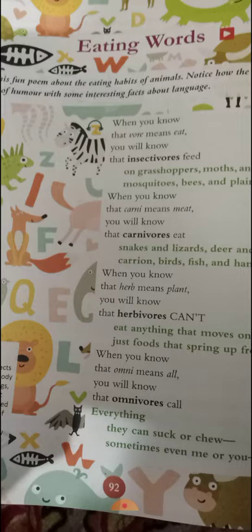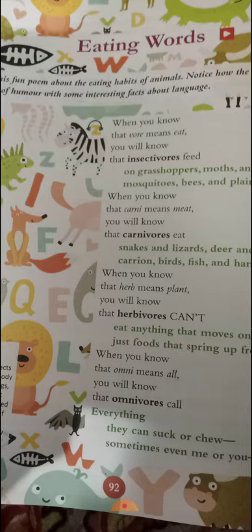Eat anything that moves on a foot. So it means that herbivores can't eat anything that moves on a foot. Means the living things like insects, like birds, like small animals, big animals. Now who are the herbivores? Cow, buffalo, deer, giraffe, elephant, etc. So you know that these animals never eat any living being, any insect, any bird, any animal.